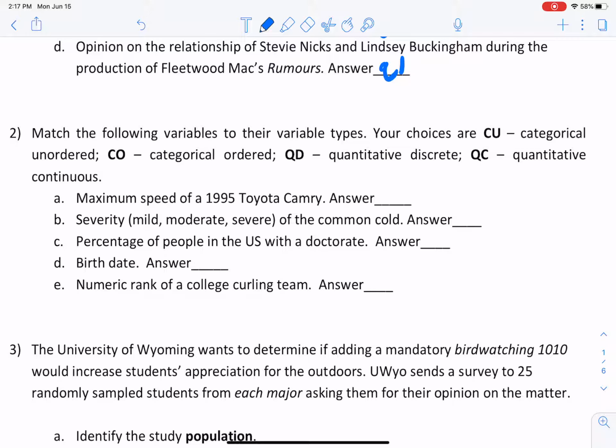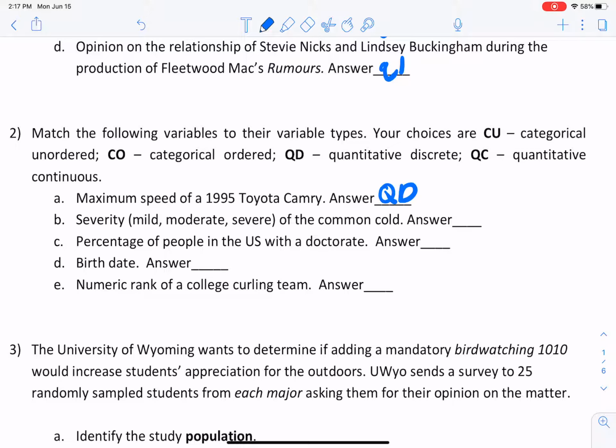I'm looking at the speedometer, and I'm looking at whole numbers, right? If we were in a lab, then maybe we'd be looking at decimal points, right? But for you and me, I think quantitative for sure, and then I would say discrete, okay? Because we're looking at whole numbers on the speedometer.